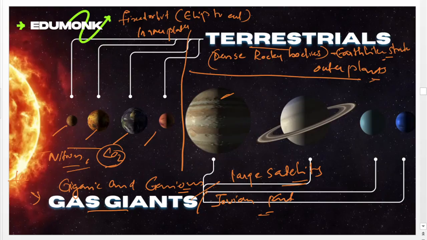We have to understand one more concept, that is Kuiper belt. Kuiper belt means the region of the solar system that exists beyond the 8 major planets.